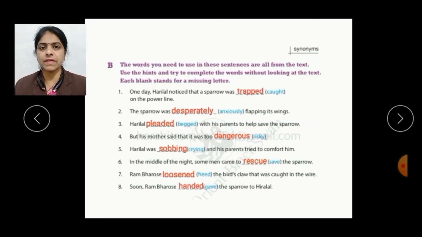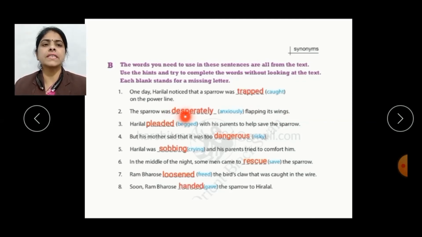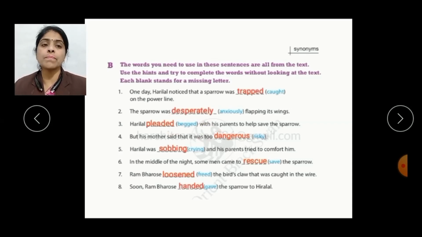Now let's have the next one. In the second sentence, anxiously is the highlighted word and the synonym of this highlighted word is desperately. So the sentence will be, the sparrow was desperately flapping its wings. Let's have the third one. In the third sentence, begged is the highlighted word and the synonym of begged is pleaded. So after filling the blank, the sentence will be, Hira Lal pleaded with his parents to help save the sparrow.